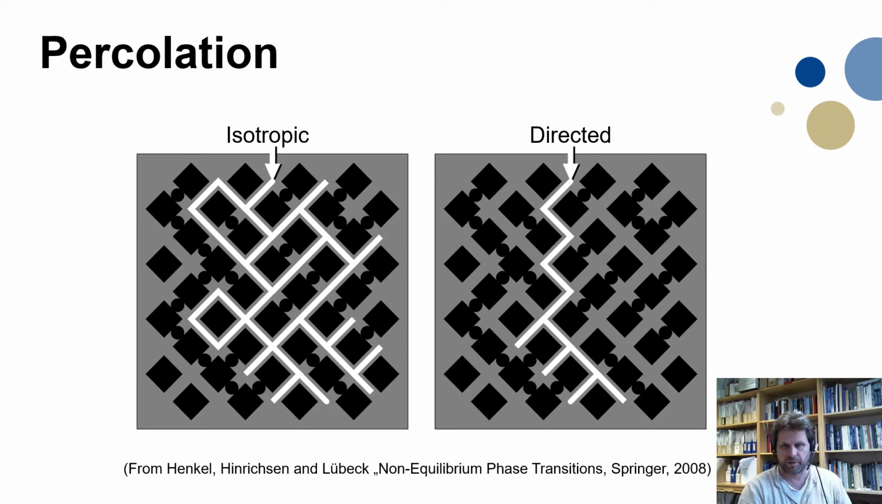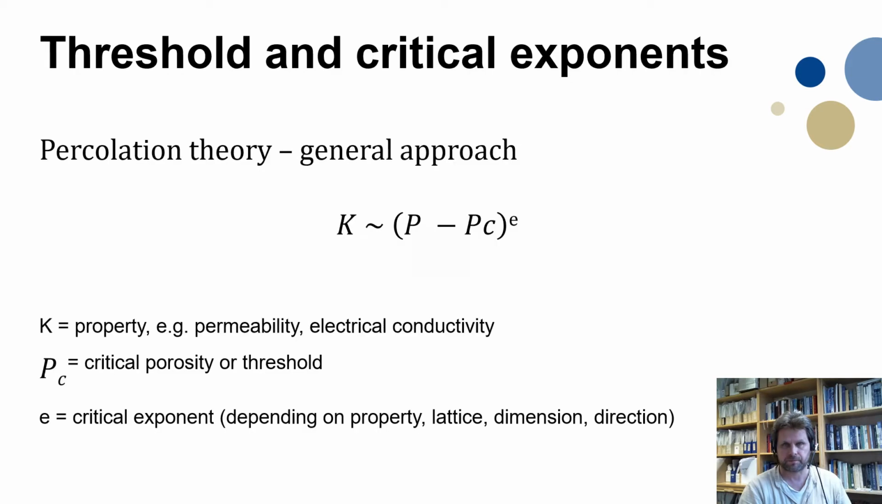We will later see that it's quite important and that the results indicate that indeed sea ice is a directed percolating material. Percolation theory then often describes a property in terms of p, which stands for porosity here, and p_c for a critical porosity. A formula like this has an exponent that depends on the property, the dimension, and the direction, whether it's directed or not. This approach we will also take in this paper to find a solution for the permeability of this form.